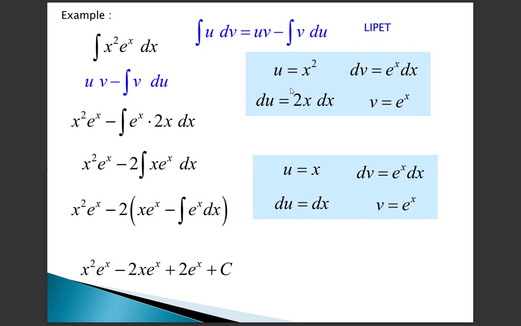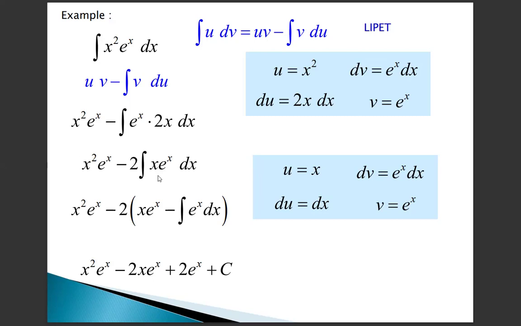So u equal to x squared, then differentiating, du equals 2x dx, dv equal to e power x dx, and integrating, v equals e power x. Then apply: u is x squared, v is e power x, minus integral of v du, that is e power x into 2x dx. x squared e power x is as it is, 2 is a constant so it is taken outside, and the remaining term is x e power x.